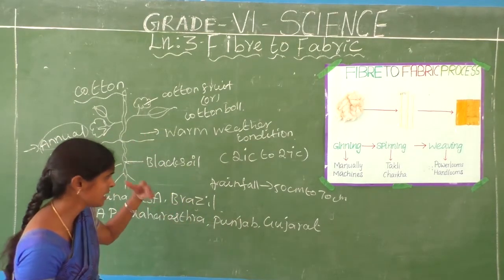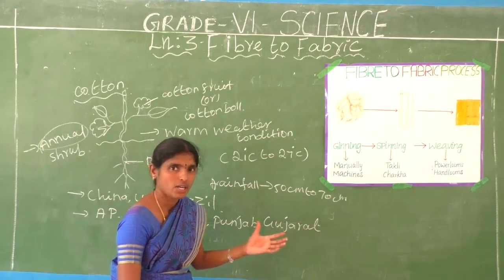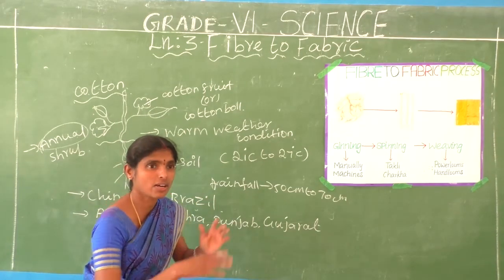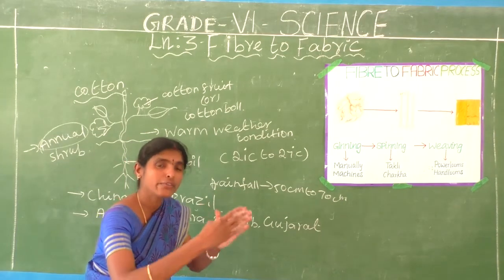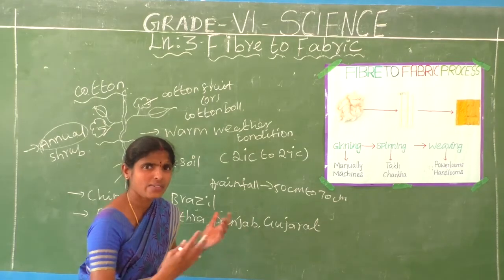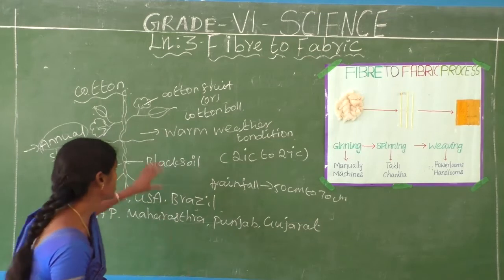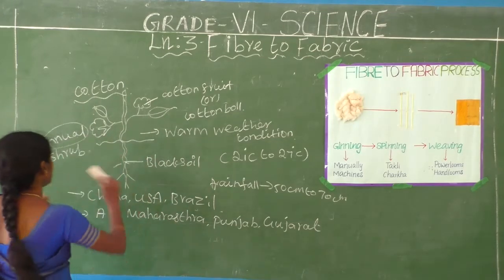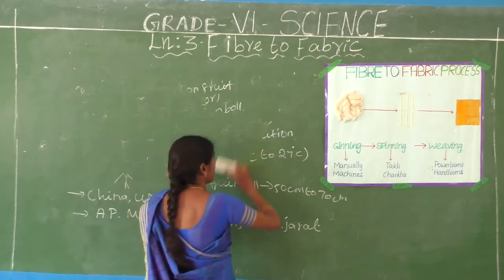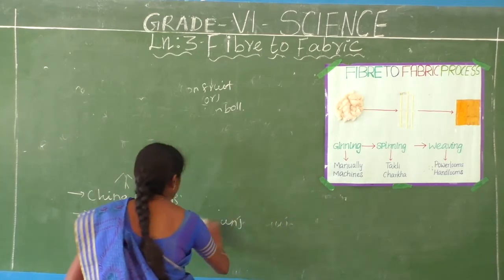Okay, next, we grow cotton plant. Okay, we want fabric. First we need cotton plant. What is the cotton? Fiber. We want fabric, we need fiber. Okay, where do we get fiber? Only from cotton plant. Are you understand? Okay, the cotton plant is grown very well. The cotton fruit or cotton boll bursts after maturity.